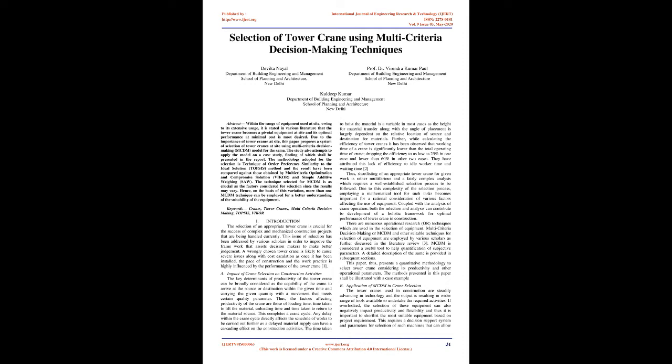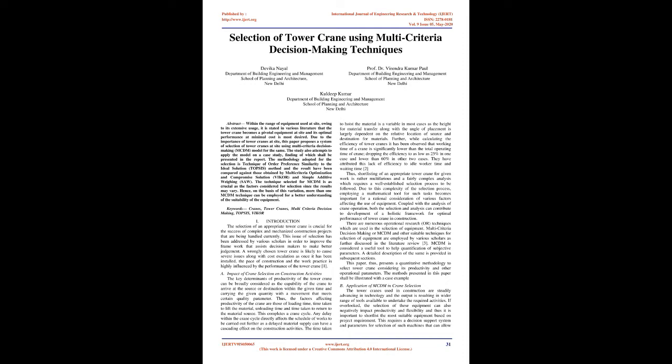Further, while calculating the efficiency of tower cranes, it has been observed that working time of a crane is significantly lower than the total operating time of the crane, dropping the efficiency to as low as 25% in one case and lower than 60% in two other cases. They have attributed this lack of efficiency to idle worker time and waiting time too.